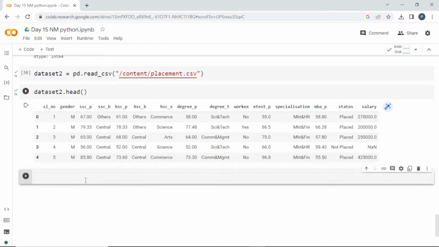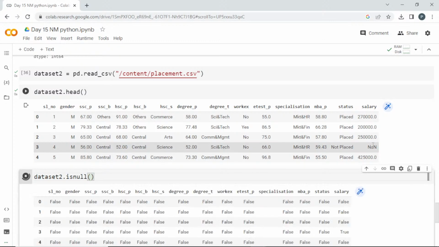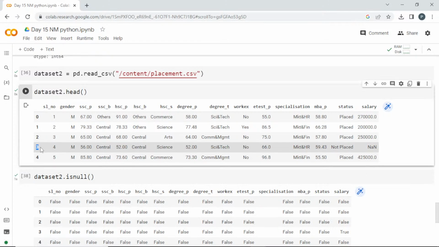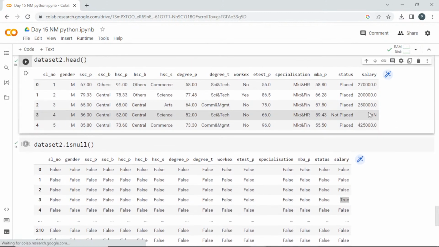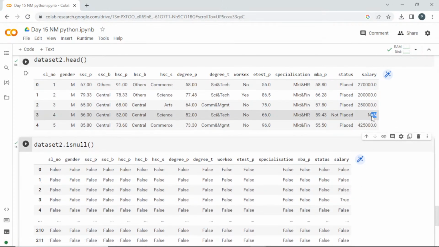So what I am going to do, I'll call dataset2.isnull. I'll run this now, and you can see True in this place. It is the third index. See here, in the third index I got a True because this place is a null value. Can you see it? These both are same.